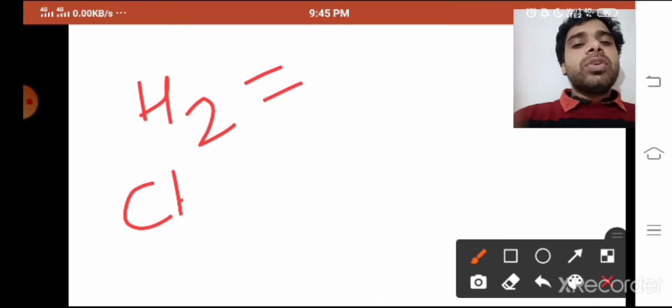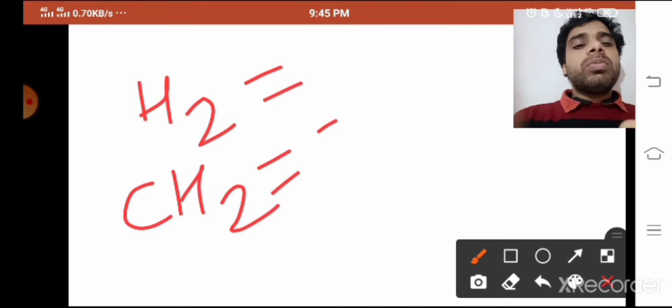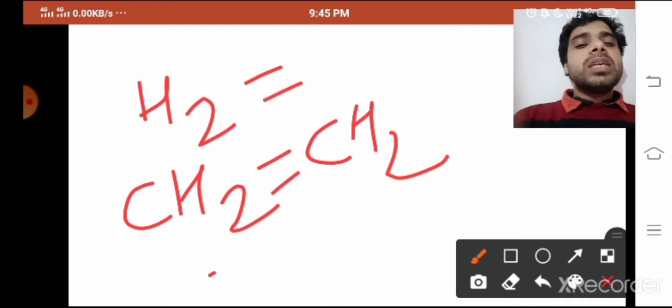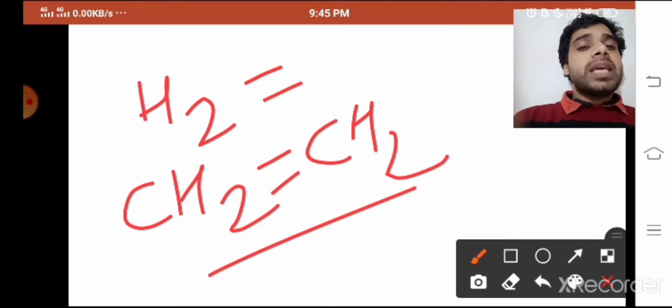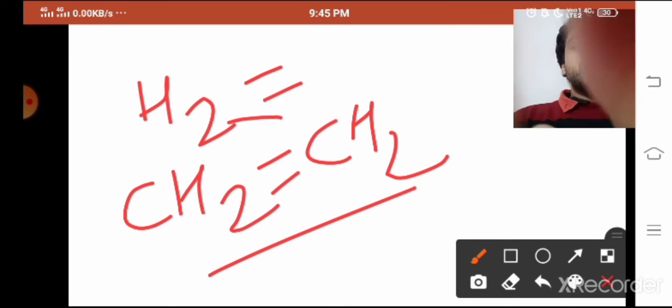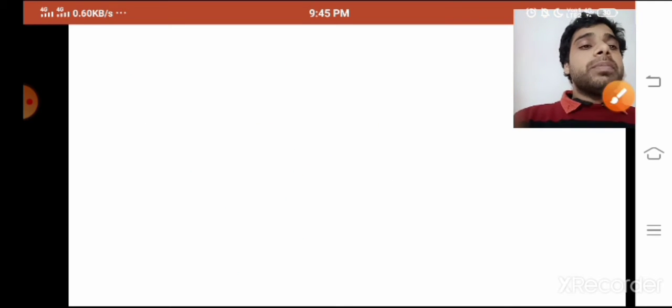So as the unsaturated hydrocarbon you can take CH2=CH2. This is unsaturated, and dihydrogen gas will react with it in the presence of finely divided nickel. Finely divided means the small pieces, the powder form of that nickel.